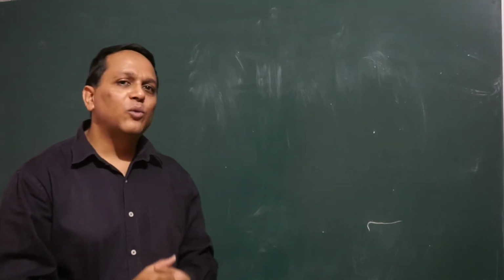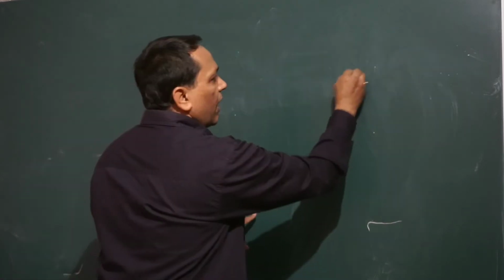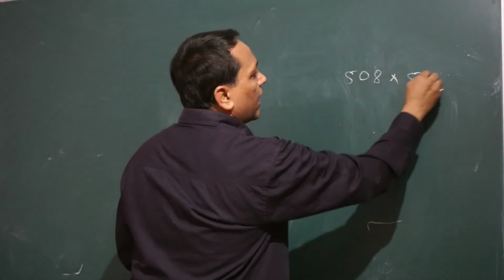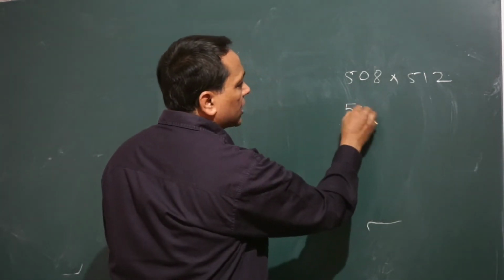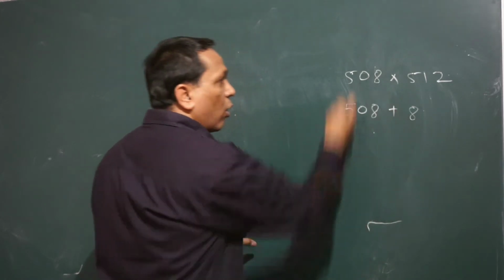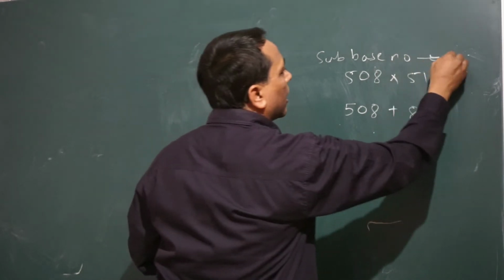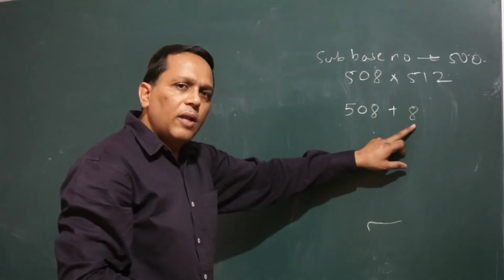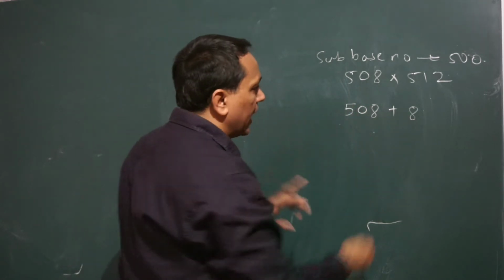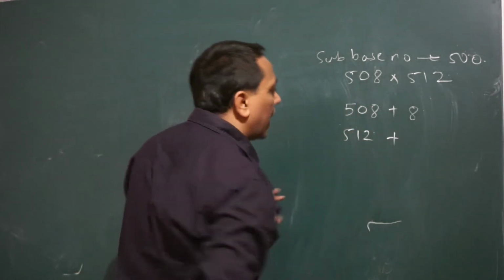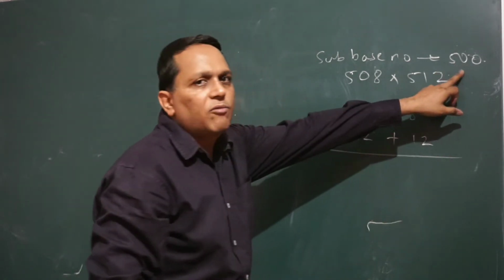So now we are going to see how to multiply two numbers which are near the sub-base numbers. 508 multiplied by 512. So how do we solve it? 508 is 508 plus 8 because here the sub-base number is 500. It is 8 more than 500, so we can write 508 as 508 plus 8. And 512, we write 512 plus 12 because it is 12 more than the base 500.